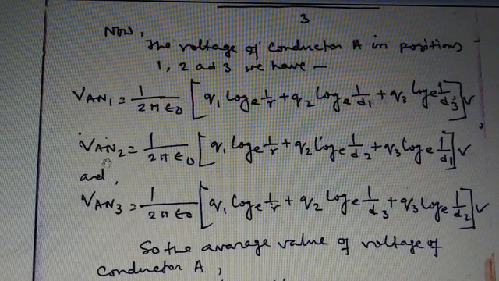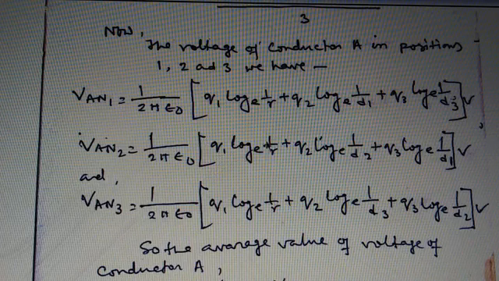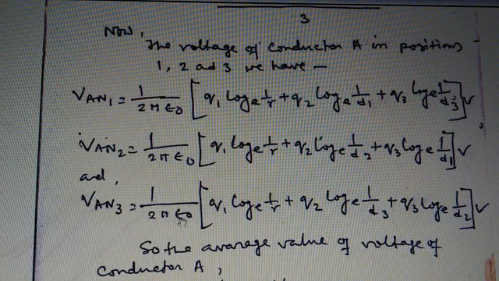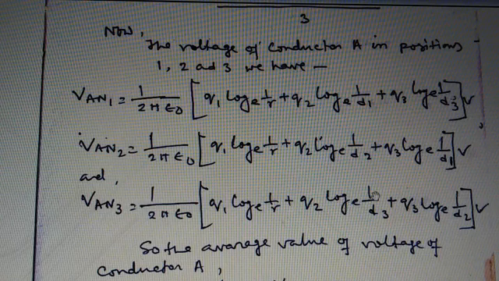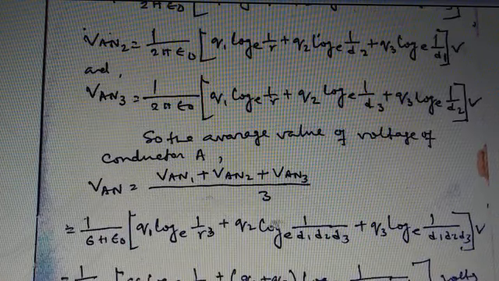Similarly, VAN2 equals 1 by 2 pi epsilon 0 into bracket Q1 log base e 1 by R plus Q2 log base e 1 by D2 plus Q3 log e 1 by D1 bracket close volt. Similarly, VAN3 equals 1 by 2 pi epsilon 0 into Q1 log e 1 by R plus Q2 log e 1 by D3 plus Q3 log e 1 by D2 volt.